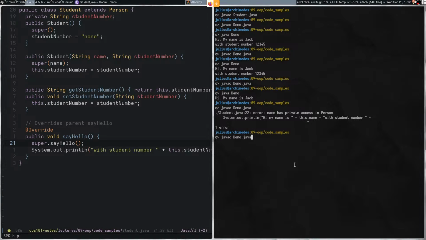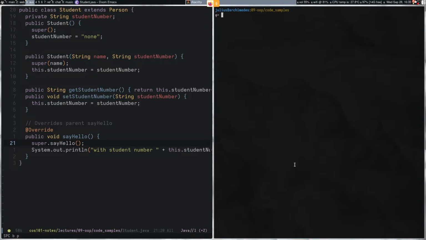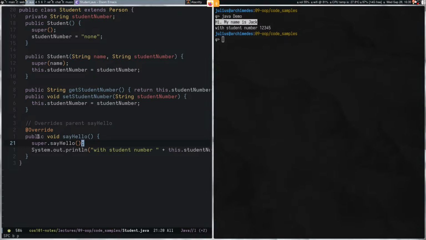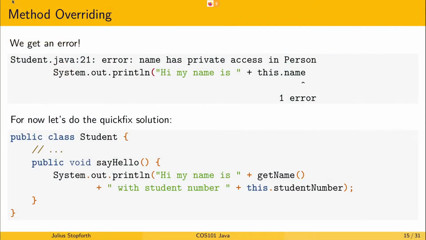And if we now compile and run it, you can see that it first calls person.sayHello, or super.sayHello from the student, and then we add something to it. Okay. So this is how you can call parent methods or superclass methods when you're overriding them. And please, it's good practice to add an @Override annotation. All right.